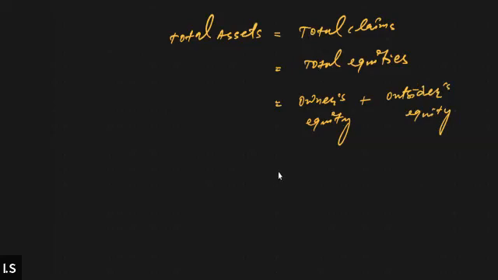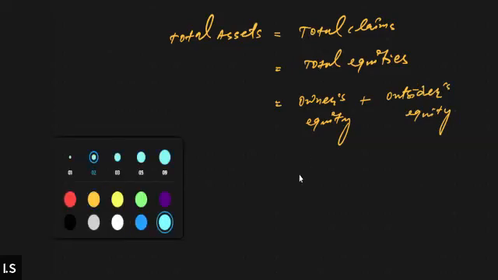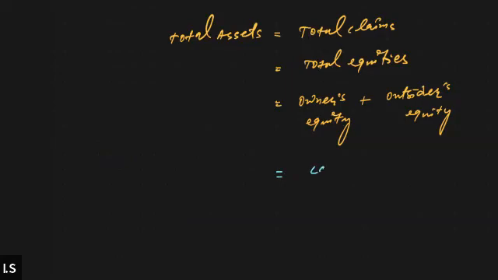Now, owner's equity is also known as capital, and outsiders' equity is called liability. Collectively, capital and the outsiders' equities are liability.